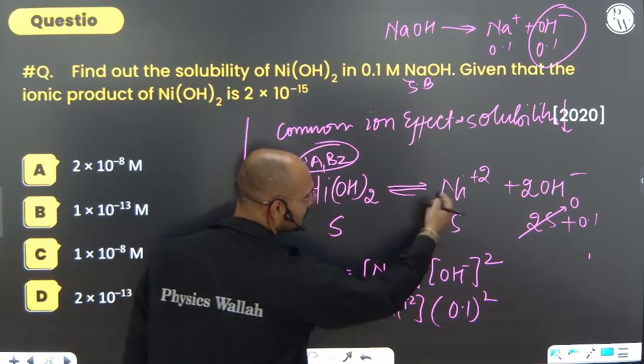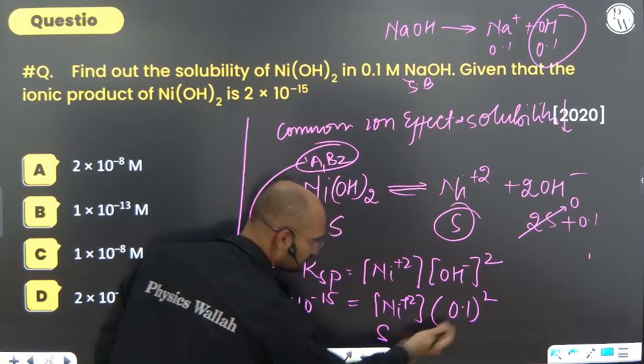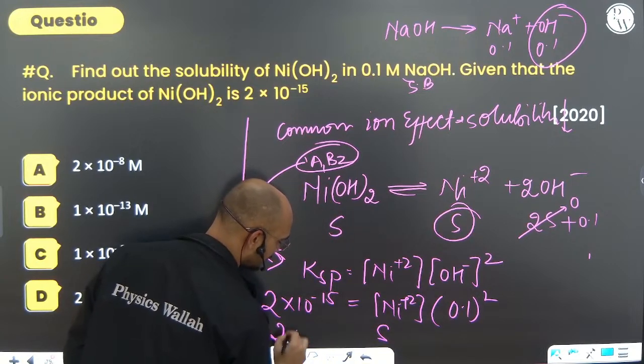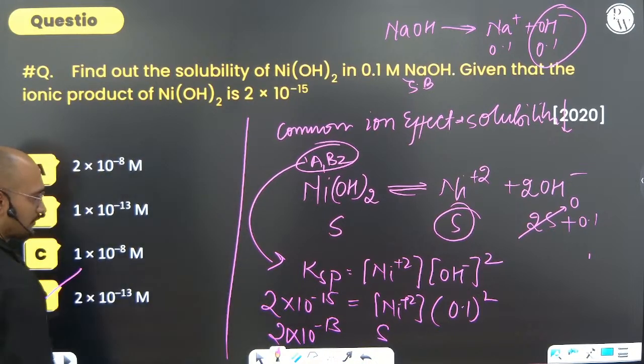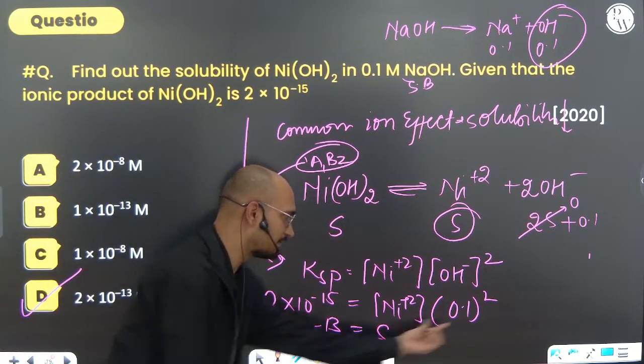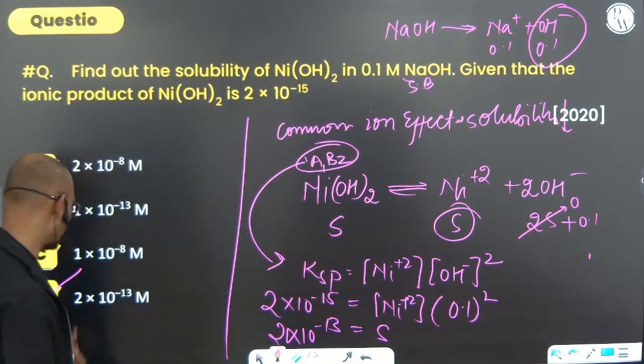Nickel ion concentration is how much? S, the solubility. So send it this side, and we get 10 to the power minus 13. Solubility has become how much? 2 into 10 to the power minus 13. I think it is simple. 10 to the power minus 2, send it this side, 10 to the power minus 13.